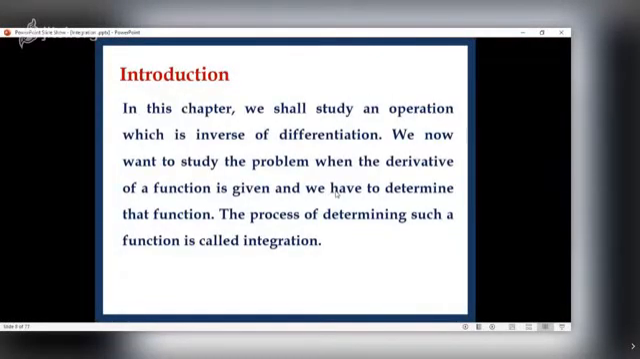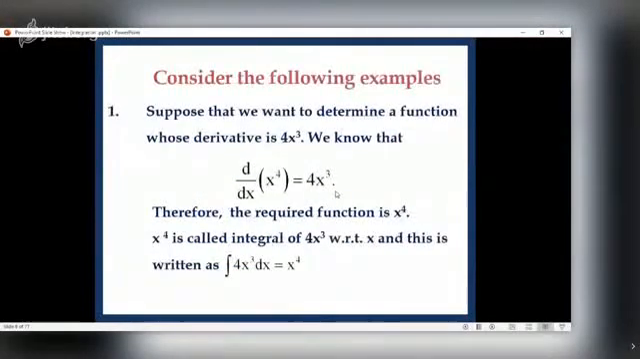Now, in this chapter, we study an operation which is the inverse of differentiation, that is integration. We now want to study the problem when the derivative of a function is given and we have to determine that function. The process of determining such a function is called integration. Consider the following example. Suppose we want to determine a function whose derivative is 4x cubed. We know that d/dx of x raised to 4 is equal to 4x cubed.